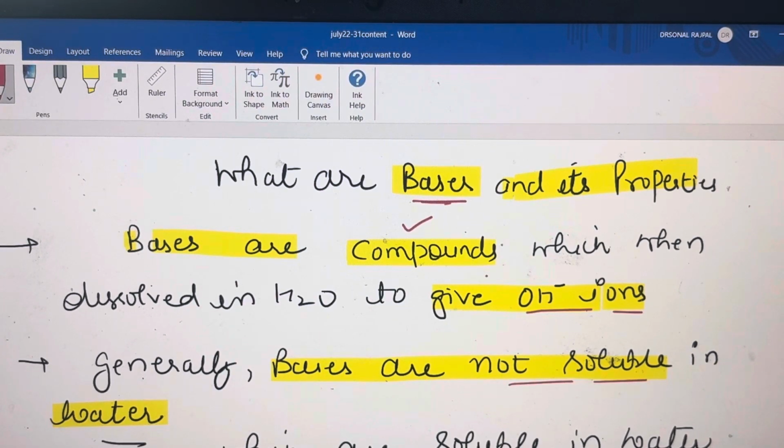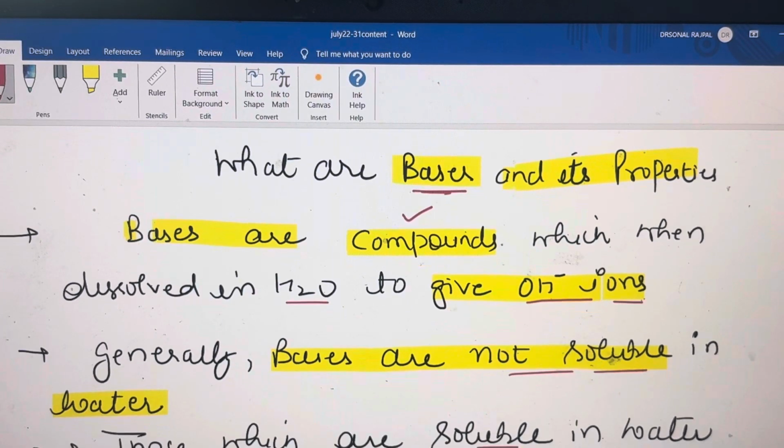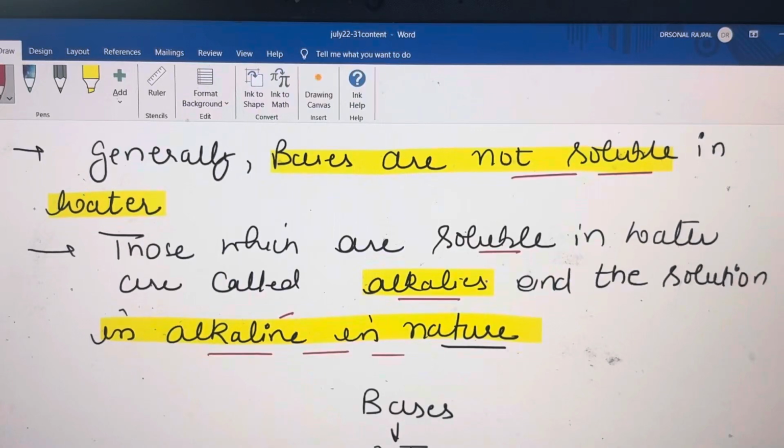You know students, bases are the compounds which when dissolved in water will give OH negative ions, meaning hydroxide ions. And generally bases are not soluble in water. And those which are soluble in water are called alkali, and the solution is alkaline in nature.